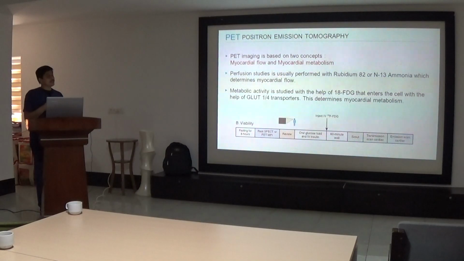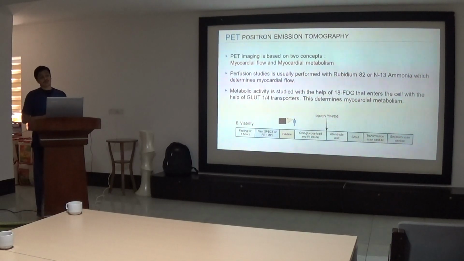After SPECT, the next test is PET, that is positron emission tomography. PET imaging is based on basically two concepts. First is the myocardial flow and second is the myocardial metabolism. In a PET scan, first of all, it is performed with either rubidium or ammonia, which determines the myocardial flow. And second, we also detect the metabolic activity with the help of 18 FDG that enters the cell with the help of GLUT1 or 4 transporters, and this determines the myocardial metabolism.